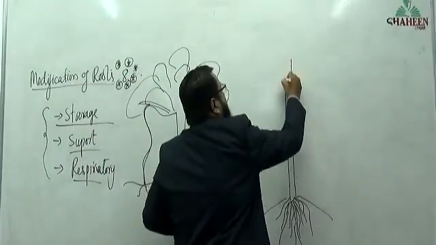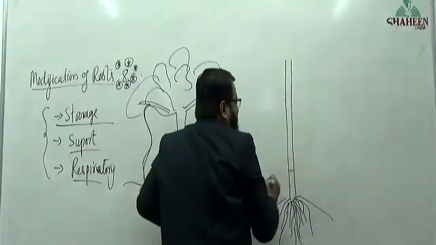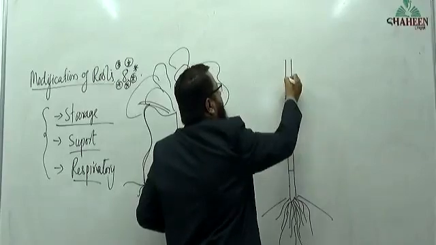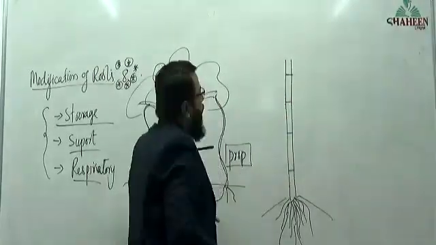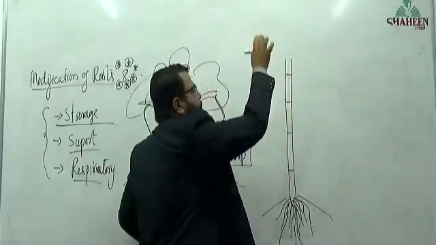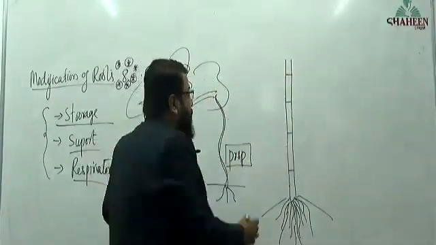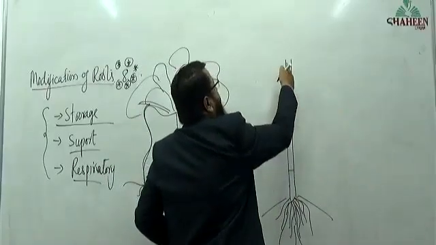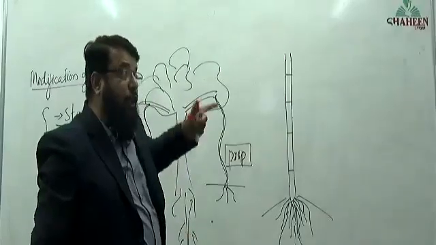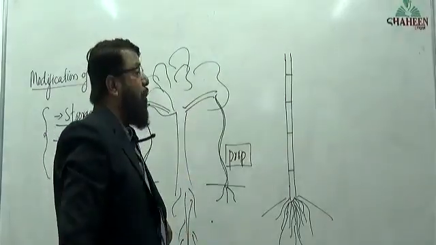It will have a node, another node, another node. How many nodes have I mentioned here? 1, 2, 3, 4 nodes. How many internodes? 1, 2, 3, 4, 5 internodes. The region between two nodes is called an internode.